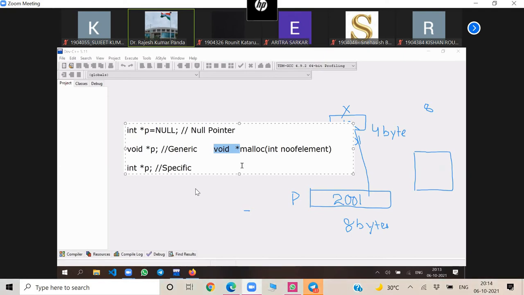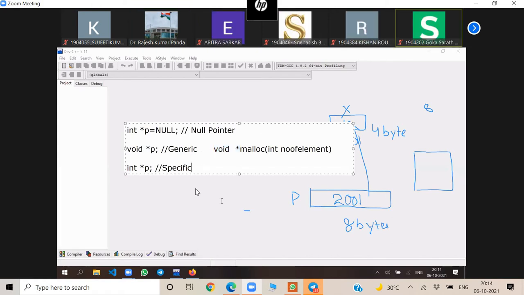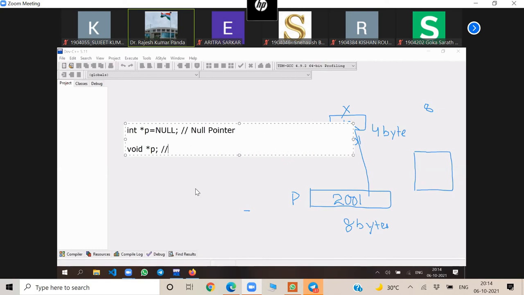So till now we have learned what is pointer, what is wild pointer, what is null pointer, what is generic pointer. Now the next type we are discussing is the dangling pointer.